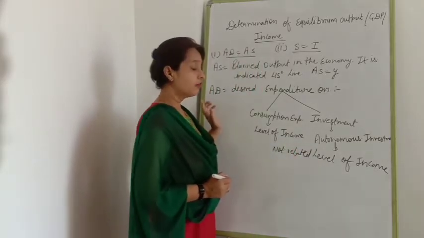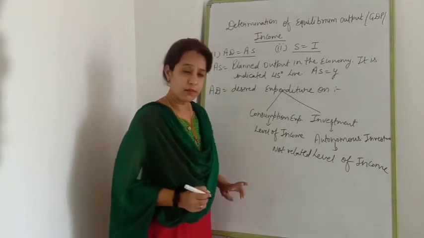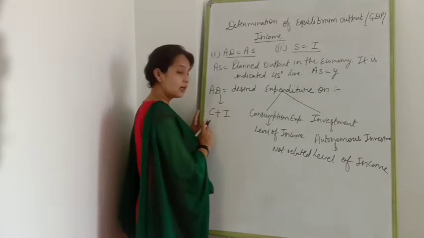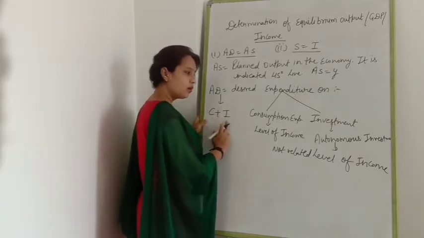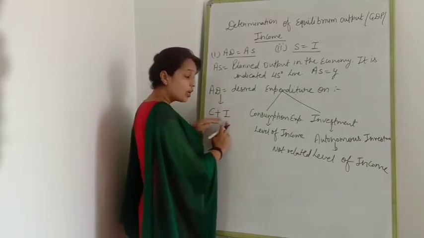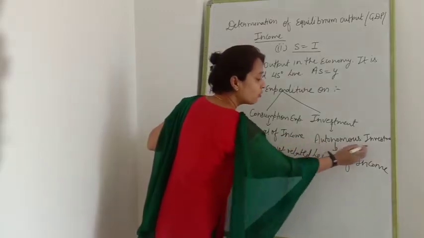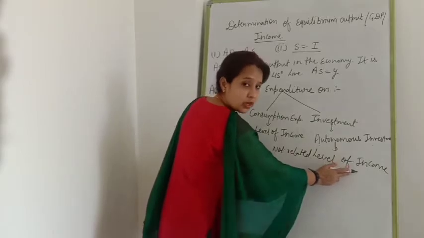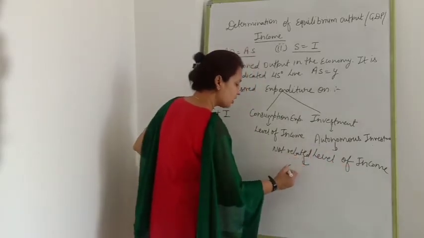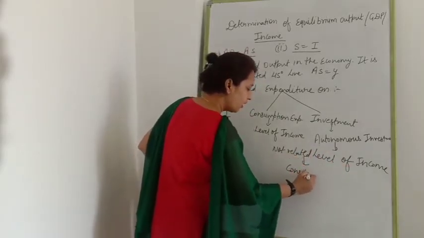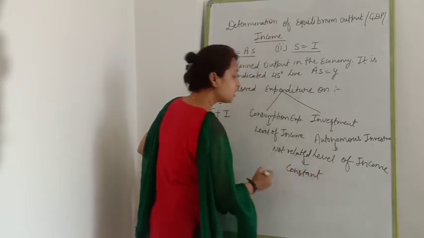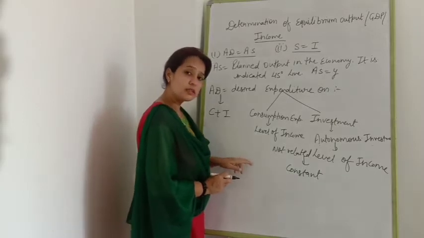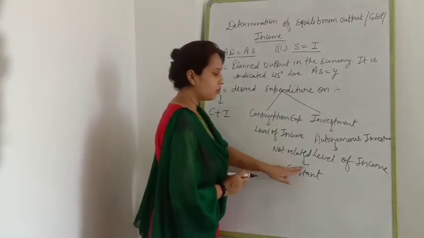In your syllabus AD has two components, C plus I. C is consumption expenditure, I is investment expenditure. Here we take autonomous investment, which is not related to the level of income.